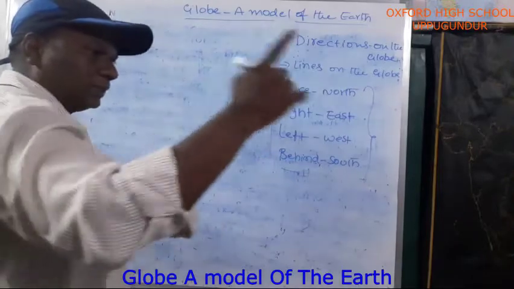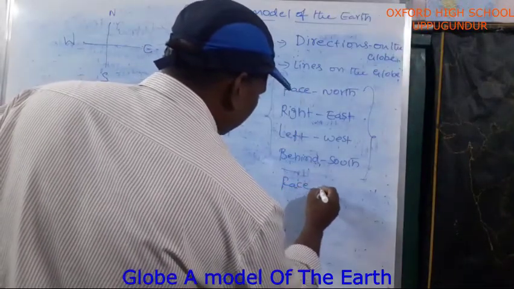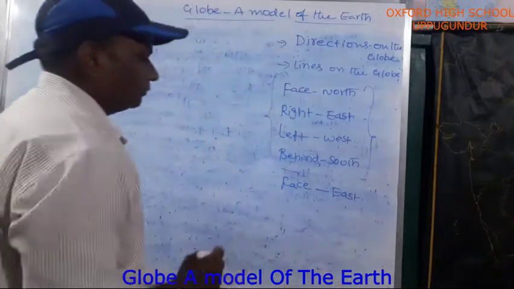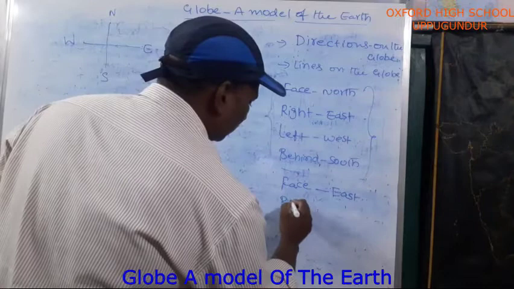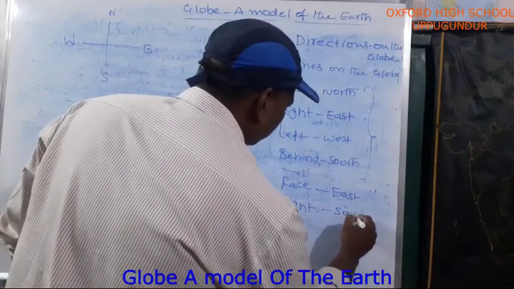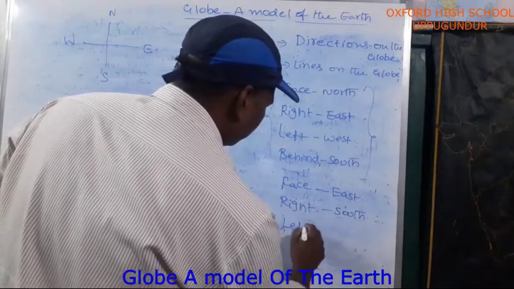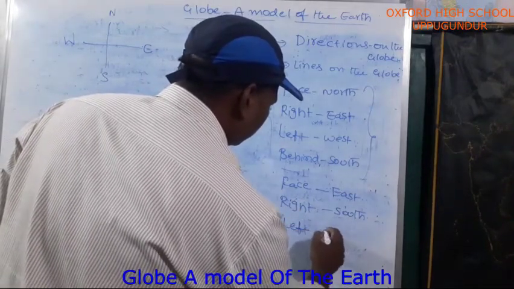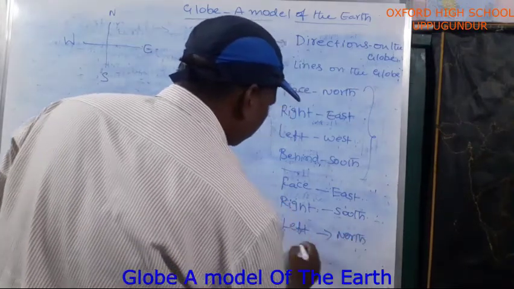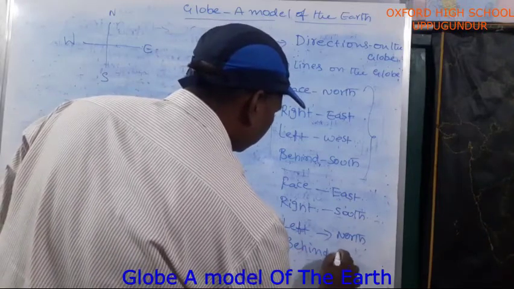Suppose your face is towards east. By that time, right is south, left is north, behind is west.